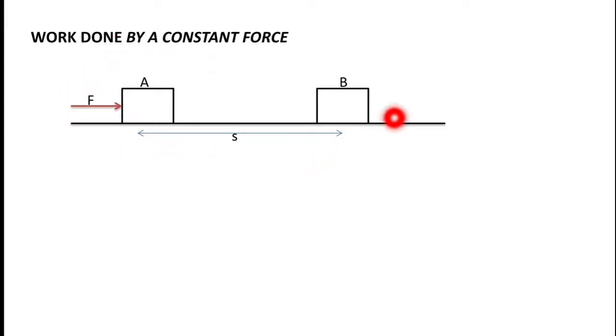So here in this figure you can see that there is a block placed on a surface. When we apply a force capital F on this block, the block starts moving from the position A to the position B. In order to move from position A to position B by the application of this force capital F, let the displacement occurred be small s.